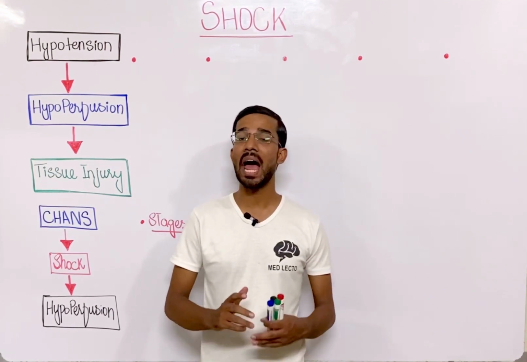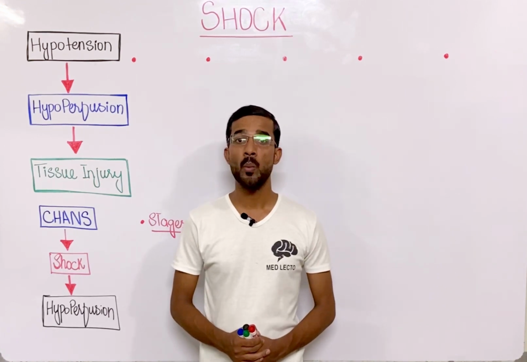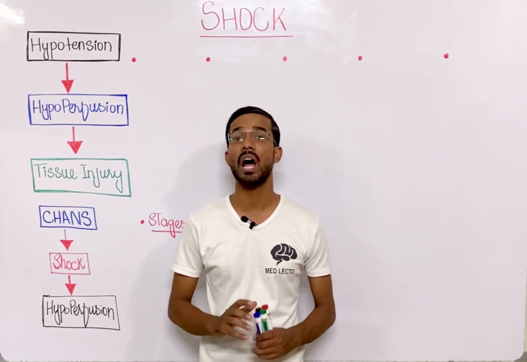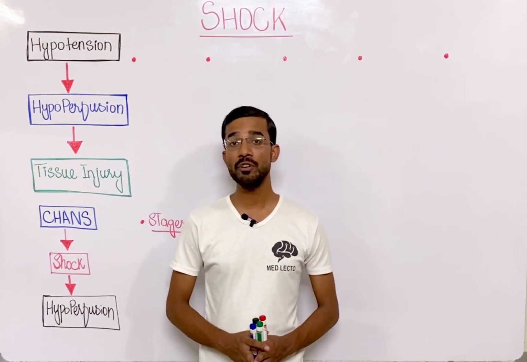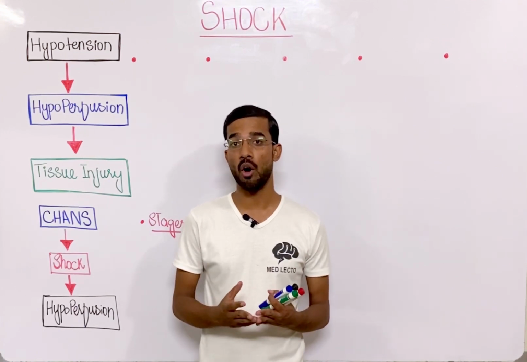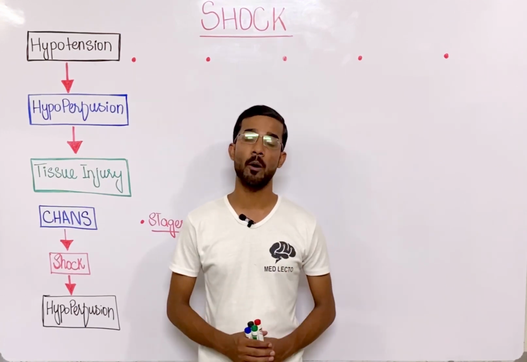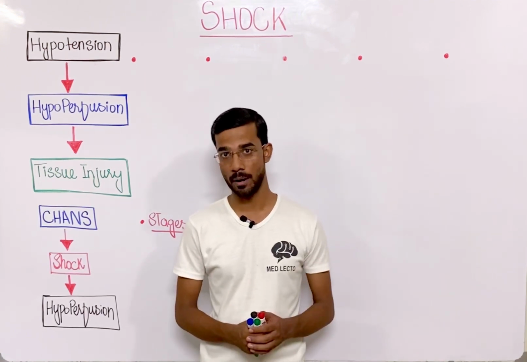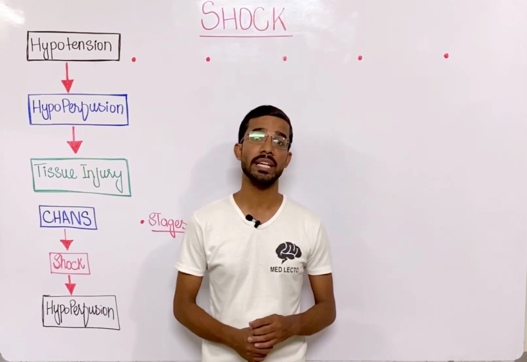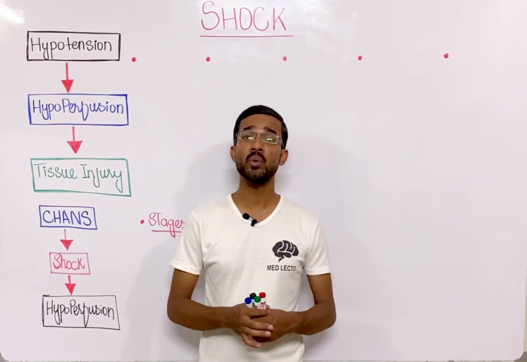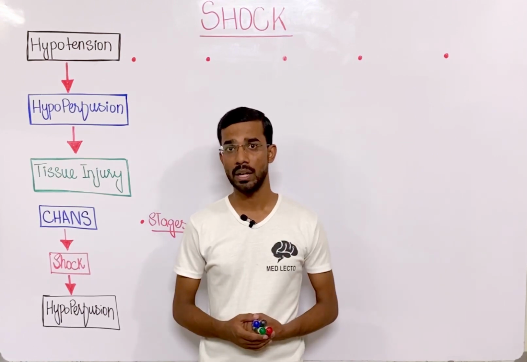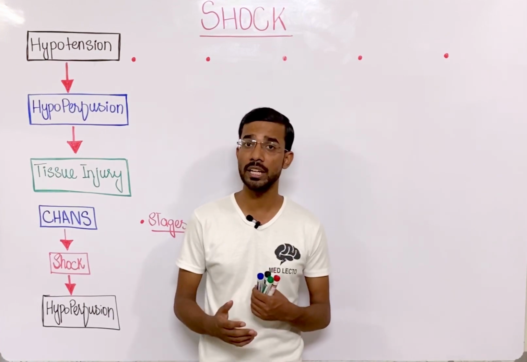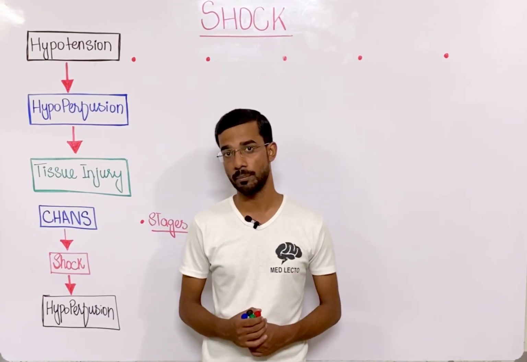Today we are going to discuss a very important topic, and that is shock and its types. Basically it is an emergency situation, and whenever you hear the word shock, it means that you are talking about hypoperfusion, in which the tissues of the body will not get proper oxygen, and ultimately they go toward hypoxia and hypoxic injury. It includes all the tissues of the body: the lungs, the heart, the GIT, the kidney, the brain, all the tissues of the body.